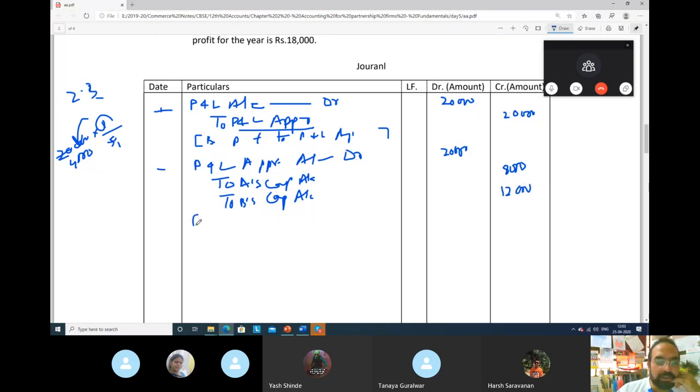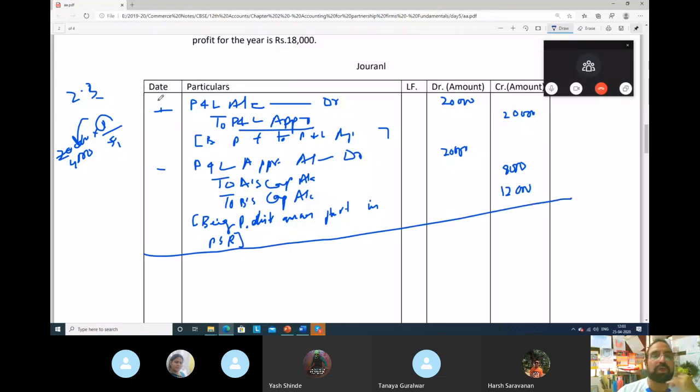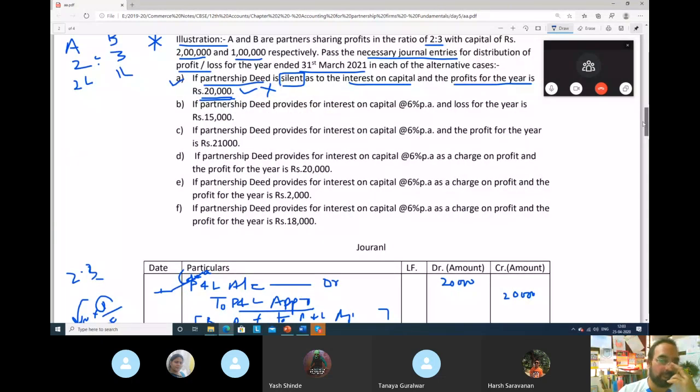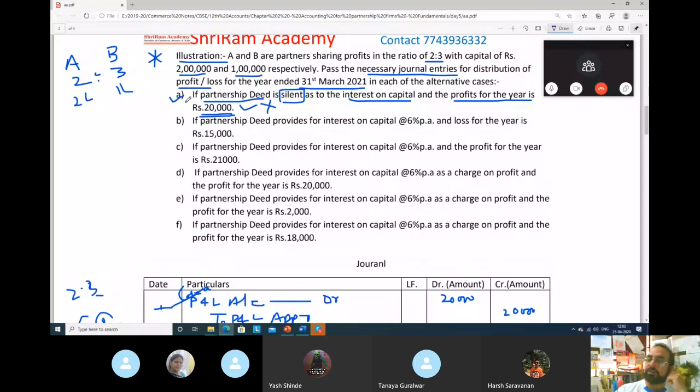What will be the narration? Being profit distributed among partners in profit sharing ratio. Over case number 1. Here you can write about case 1, case 1 or A, whatever it is. What was that? Case A. So we are done with case A.